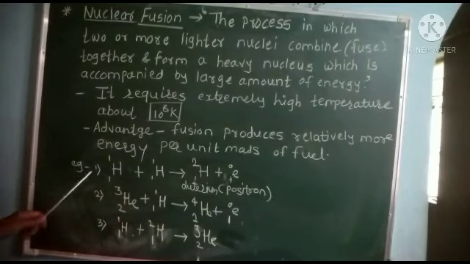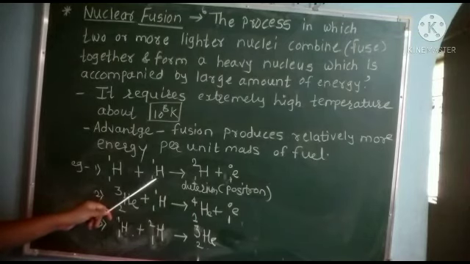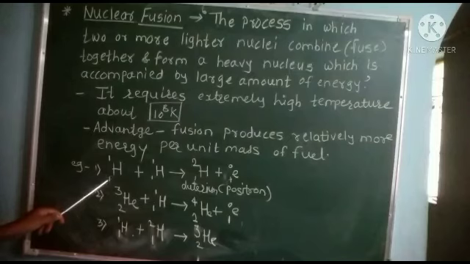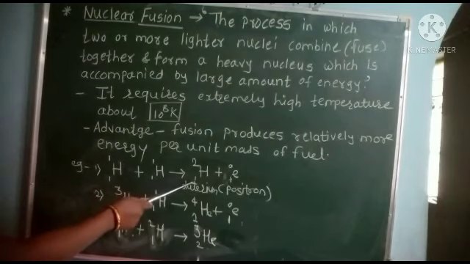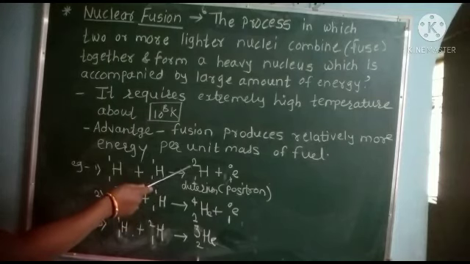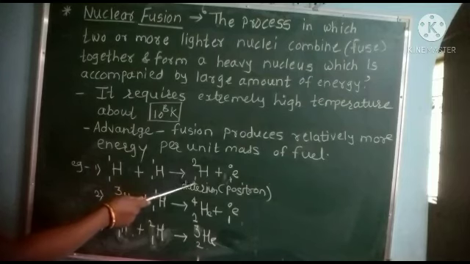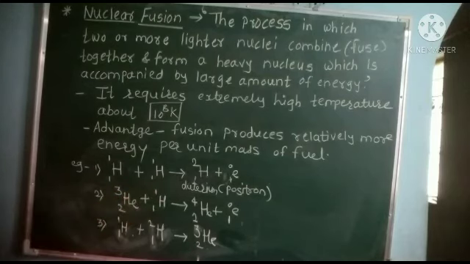For example, when one hydrogen nucleus having 1 proton and 0 neutrons fuses with another hydrogen, the mass of these two nuclei is very small. When they fuse together, they form a new heavier nucleus having 1 proton and mass number 2, meaning 1 neutron, with emission of a positron. It is deuterium.